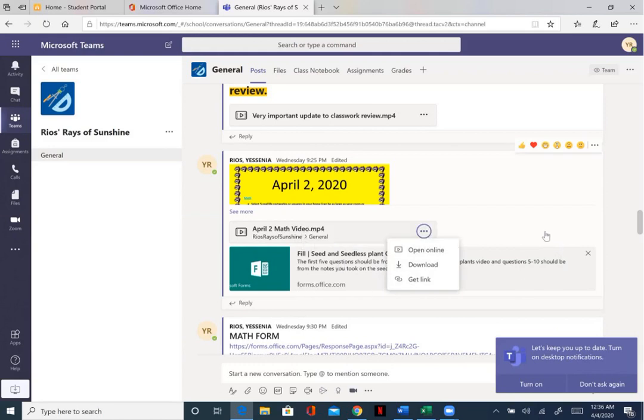If you see here on a rectangle, there's a rectangle here. It says forms.office.com. A lot of times we will assign little quizzes or little assignments for the students via this format. So anytime you see a rectangle, okay, one of these gray rectangles, the topic is always here, okay? You will see, let me see if I can close this off. There we go. You will see that it has here, fill, seed and seedless plants. You click here, but this is what they see.